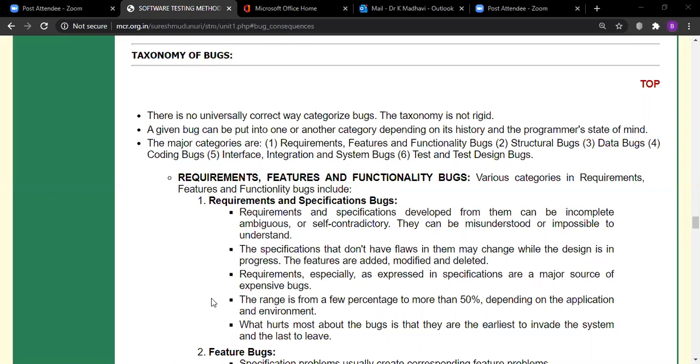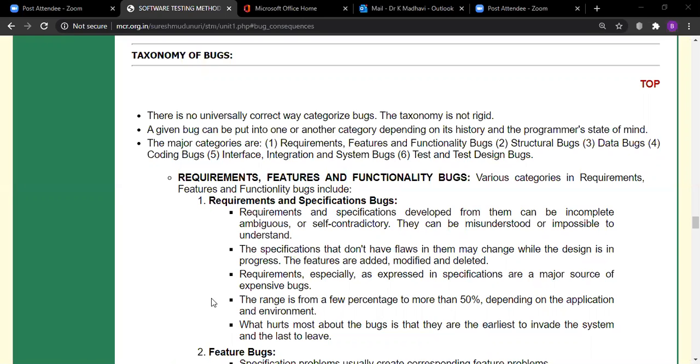How to detect, how to categorize, how to identify, how to estimate the importance of bugs. But still, there is no universal correct way of categorizing the bugs. The taxonomy is not rigid. But based on some information, we can categorize the bugs.